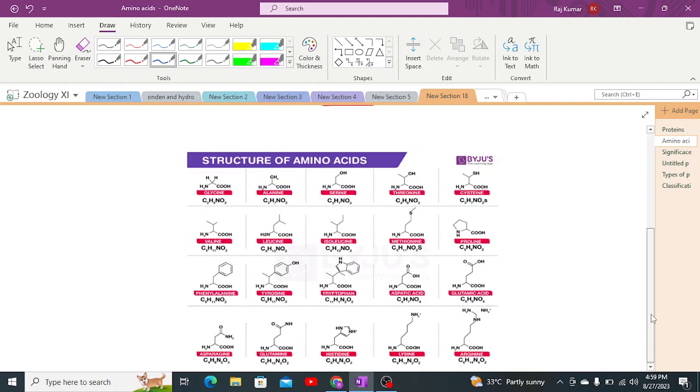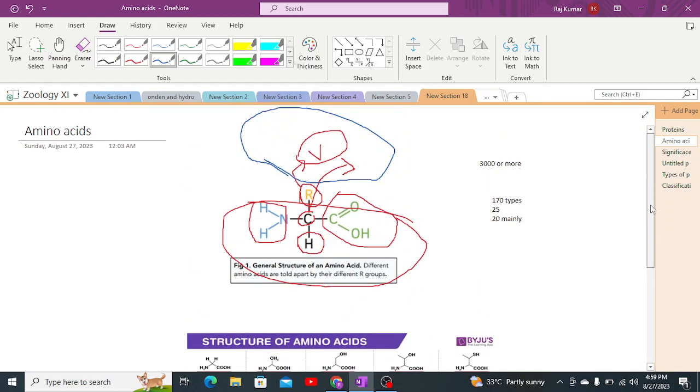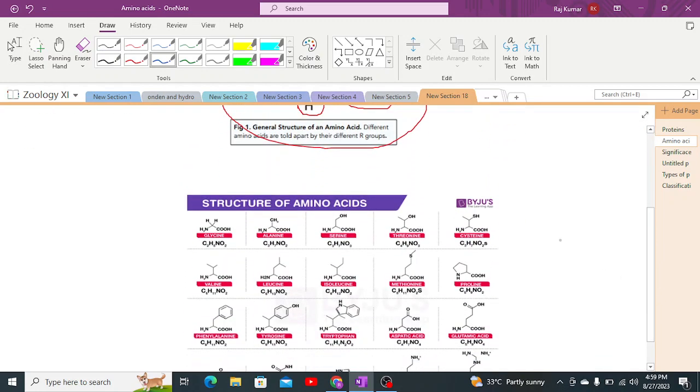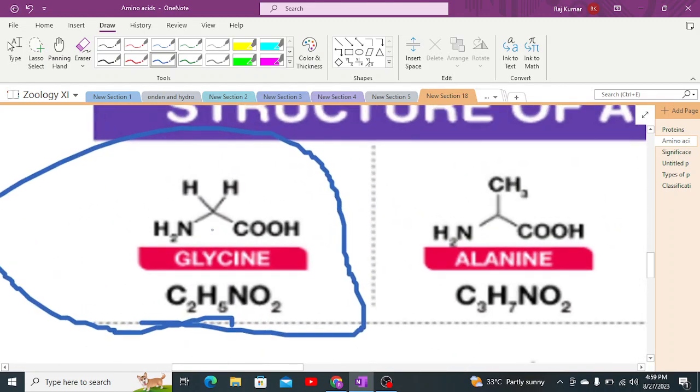The simplest amino acid is glycine. As you can see in the diagram, C is present over here. There is a carboxylic acidic group, amine group, hydrogen group, and its alkyl group is hydrogen as well.